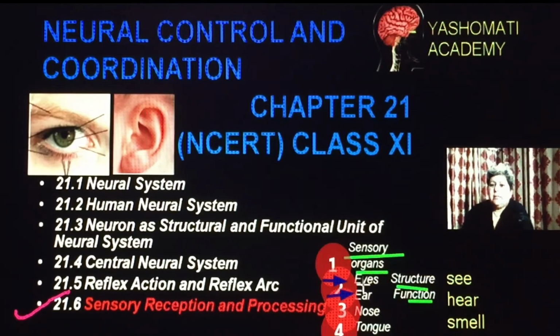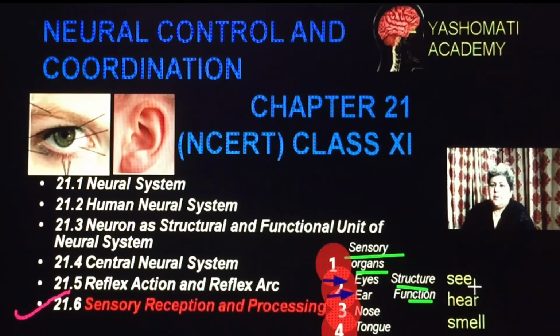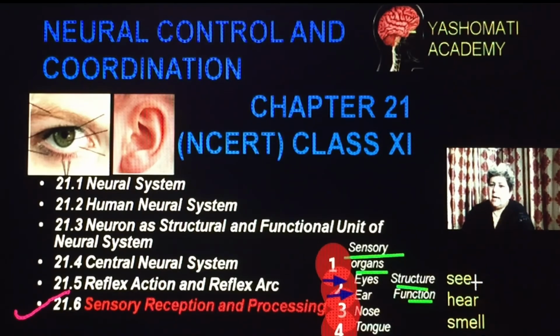In general, we know that eyes help us to see, but this lesson deals with detailed information about what structural characteristics are present in eyes, how they help us in seeing, and we will be gaining very important and interesting information about our sight. Similarly, for ear, we will be studying that the ear helps not only in hearing but also in balancing of our body.